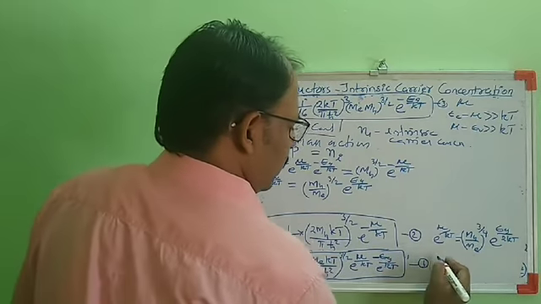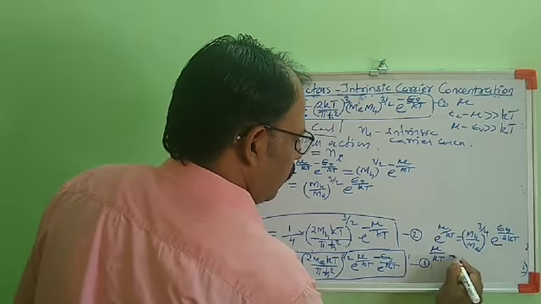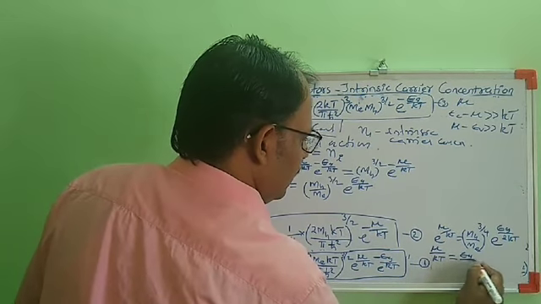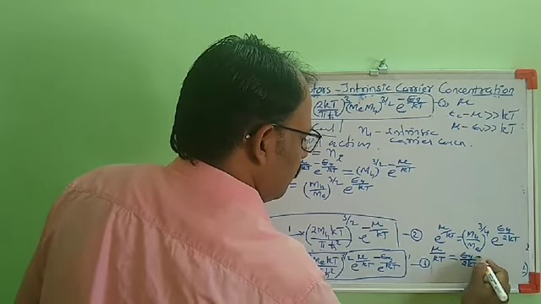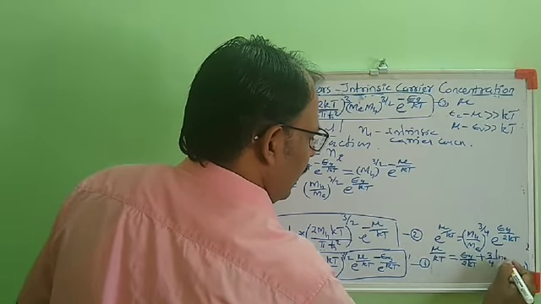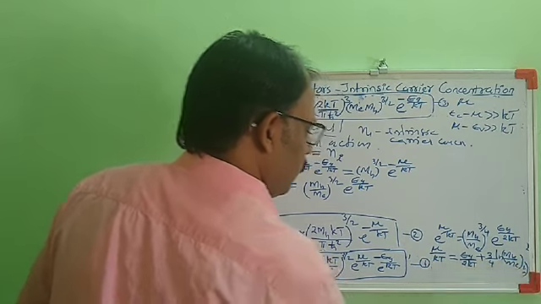Taking the log of this, we get mu by kT equal to Eg by 2kT plus 3 by 4 ln mh by me.